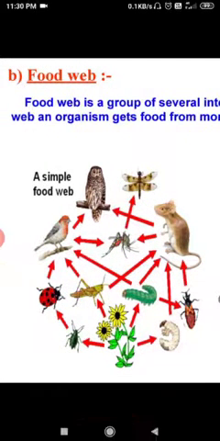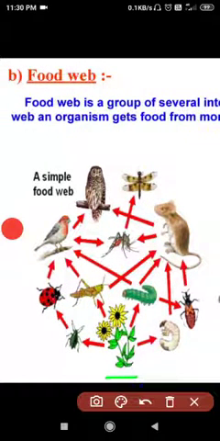So here is the producer, the plant, always the first member of the trophic level. Any food chain, whether terrestrial, grassland, aquatic, whatever the type, would always start with